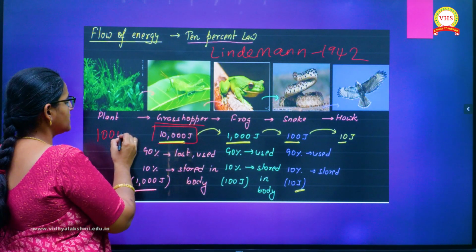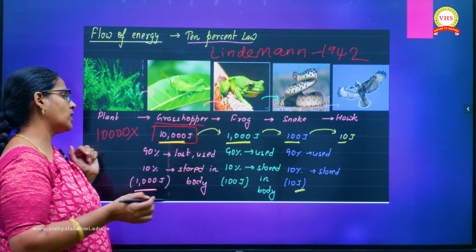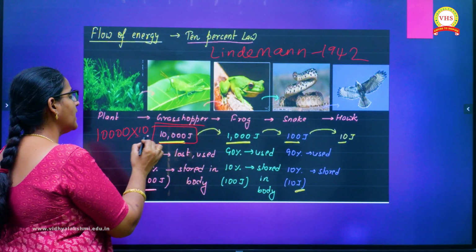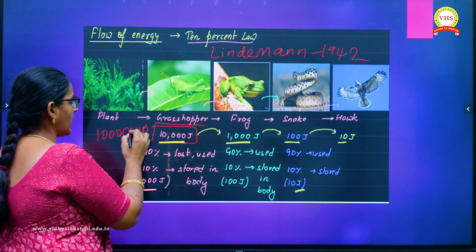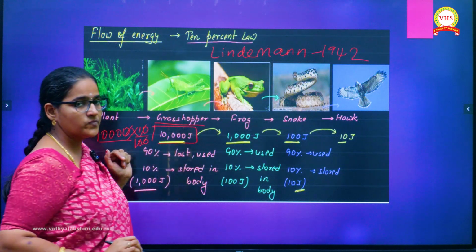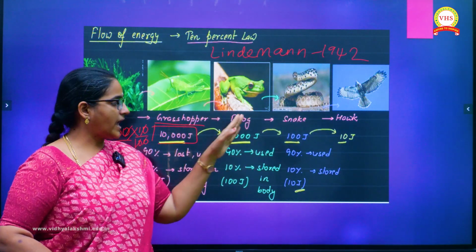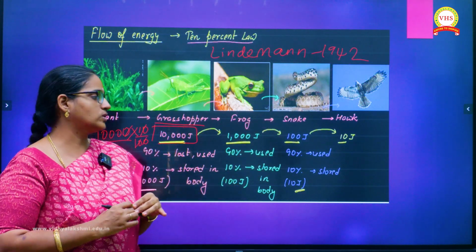So from the 10,000 joules, if I want to calculate 10%, you have to multiply it by 10%. So here, if you cancel it, you will get 1000 joules. 1000 joules will go to the frog. Then after utilizing, again 100 joules will go to the snake. Again from the snake, 10 joules will go to the hawk.